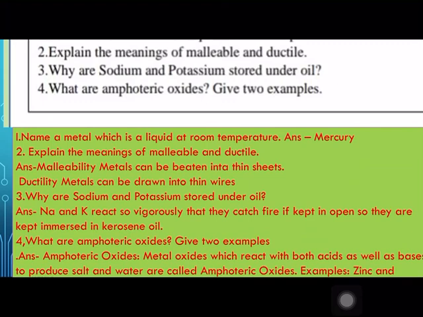And what are amphoteric oxides? Give two examples. Amphoteric oxides are metal oxides which react with both acids as well as bases to produce salt and water. Examples: zinc oxide and aluminium oxide, you remember.